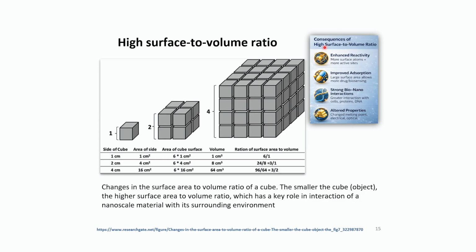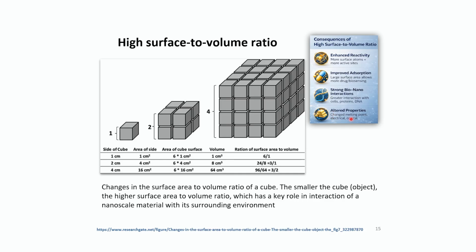What are the consequences of this high surface area to volume ratio? That there is enhanced reactivity, that is, more surface atoms equals more active sites. Then improved absorption. Larger surface area allows more drug absorption, and better biosensing. Then strong bio-nano interactions. The more the surface area, the more the surface atoms, and the greater the interaction with cells, proteins and DNA.